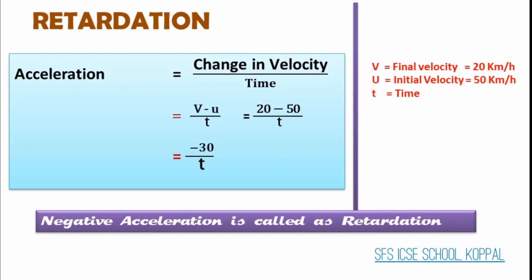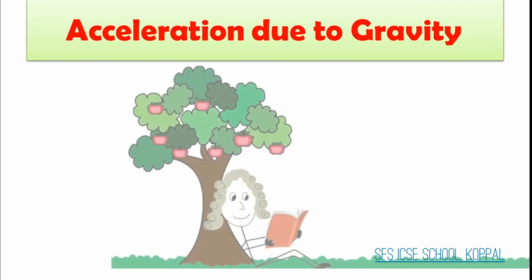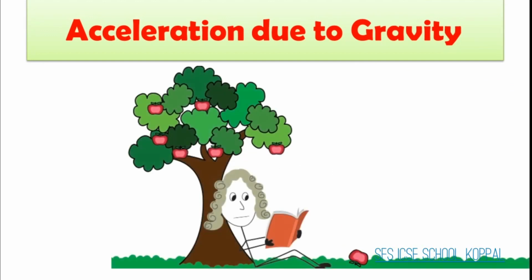Now the final term, that is acceleration due to gravity. We know everybody above Earth's surface is pulled by the Earth due to gravitational force. So if any body falls from above to the Earth, its speed will increase due to the pull of Earth, which we call as gravitational force.